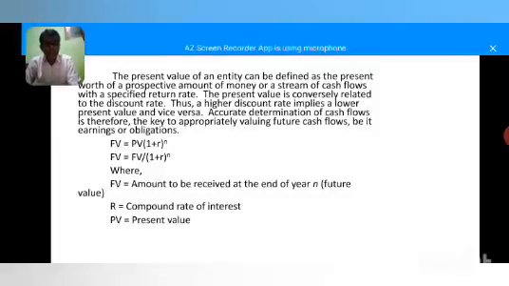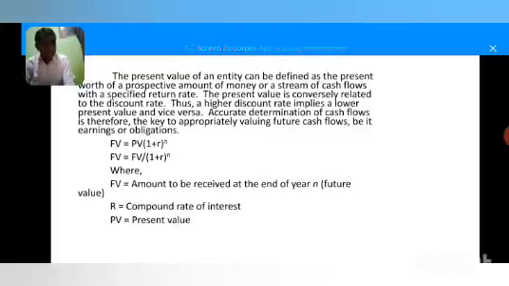pension obligation. The formal definition of present value is given as the current value of one or more future cash payments which are discounted at a reasonable interest rate or PV factor or discount rate. So how to calculate the present value? Generally there are three factors which influence the calculation of the present value.